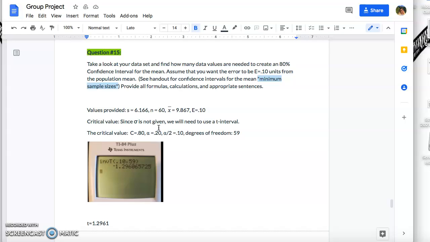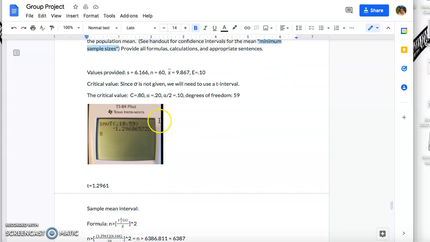For question 15, it says take a look at your data set and find out how many data values are needed to create an 80% confidence interval for the mean. Assume that you want the error to be E equals 0.10 units from the population mean. Provide all formulas, calculations, and appropriate sentences. Our values provided are our sample standard deviation of 6.166, our sample size of 60, and our sample mean of 9.867,